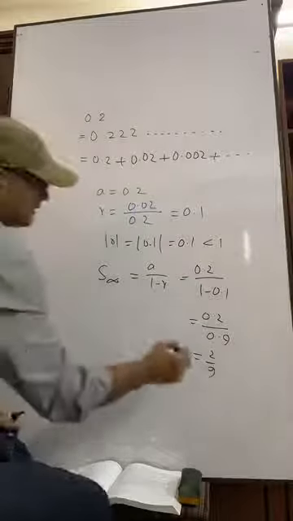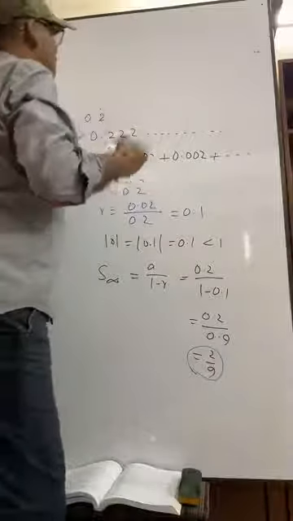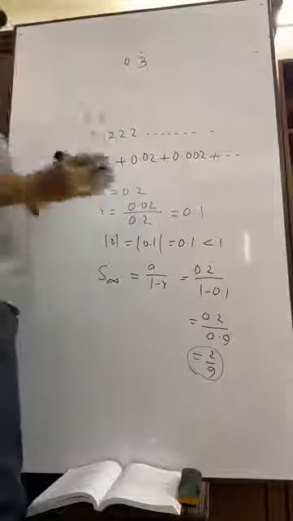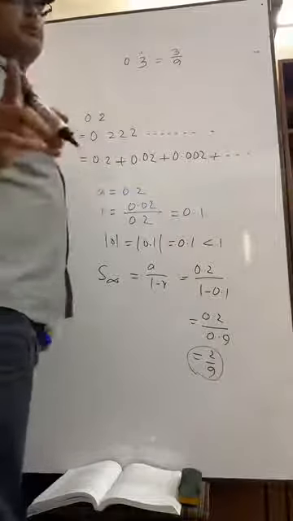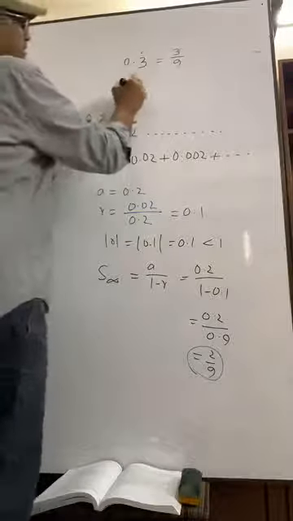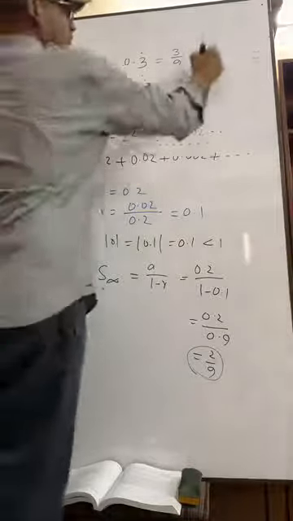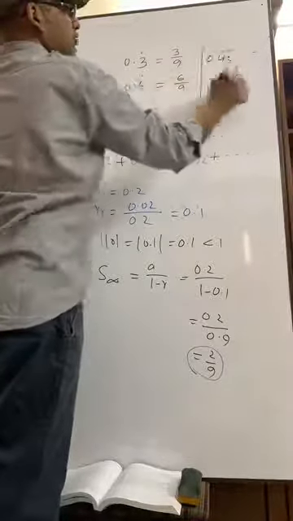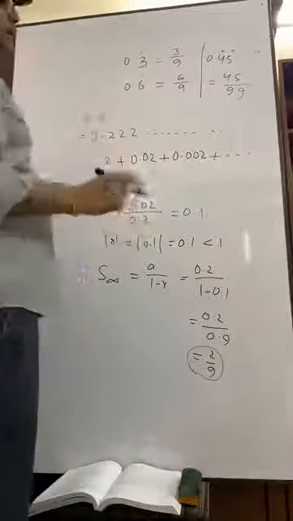But in the mathematics book, exercise 1, you know, 0.3 recurring means 3 by 9. For every 1 recurring digit, there will be one 9. Suppose 0.6 recurring, it means 6 by 9. You understand? Suppose 0.45 recurring, that means 45 by 99, as there are 2 recurring digits. This math is given in your mathematics book.